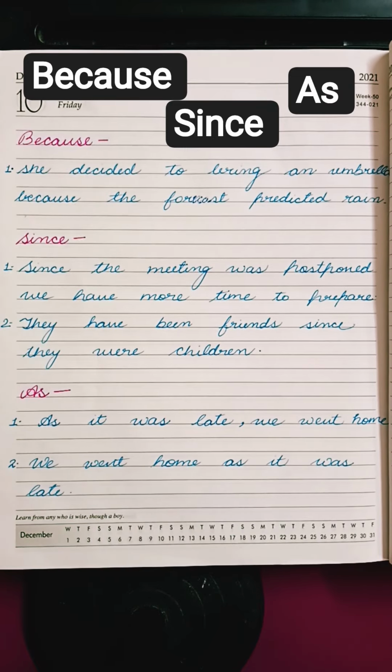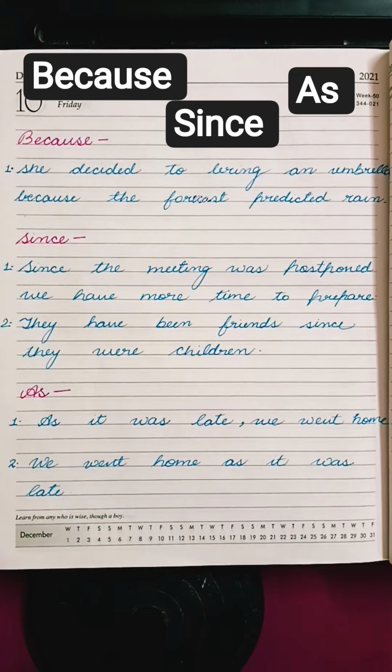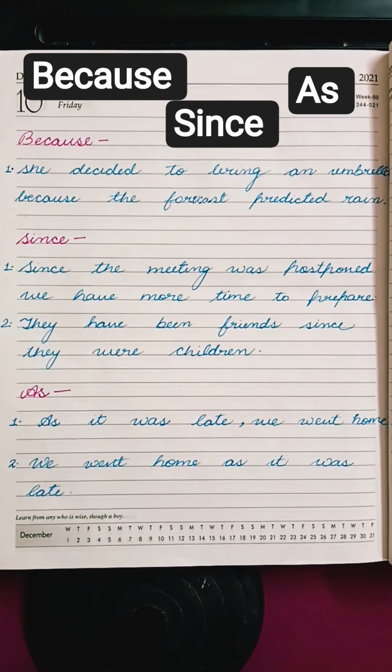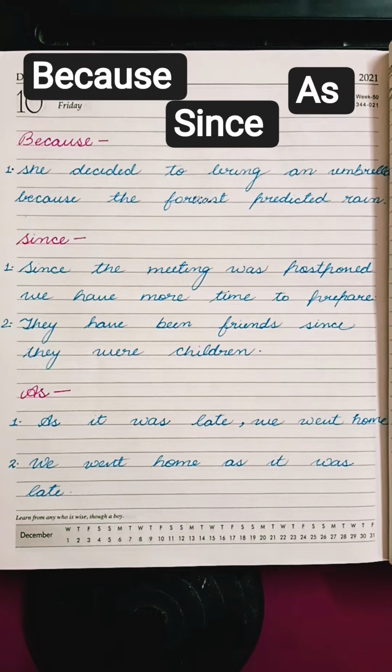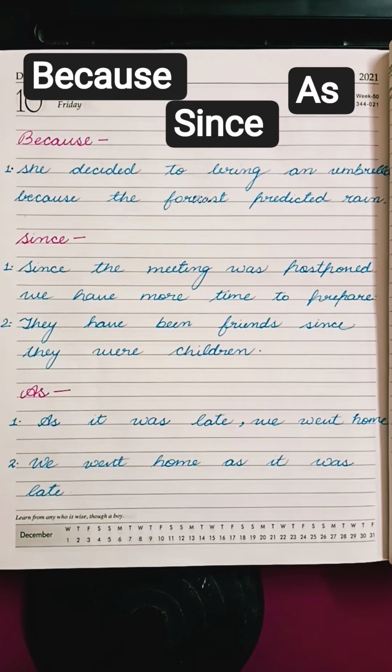Here I have come up with few conjunctions which are used to show reason in sentences. These different conjunctions are used at different places. So now let's see with the first conjunction, which is because. Because is always used in the middle of the sentence. Neither is it used in the beginning of the sentence nor at the end of the sentence. It is always used in the middle of the sentence.